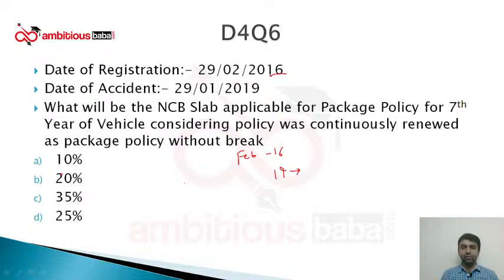Okay, let me write it fully because otherwise it will be confusing. 16 to 17 doesn't matter, 17 to 18 doesn't matter, 18 to 19 there is a claim. Let me write it on this side.